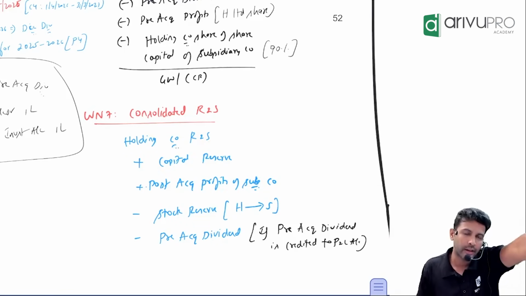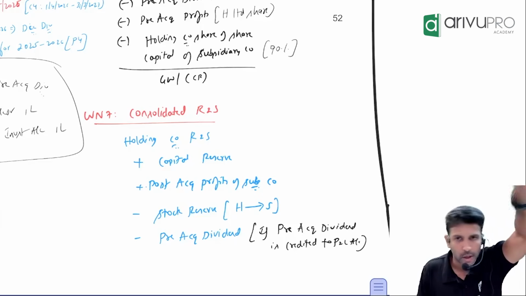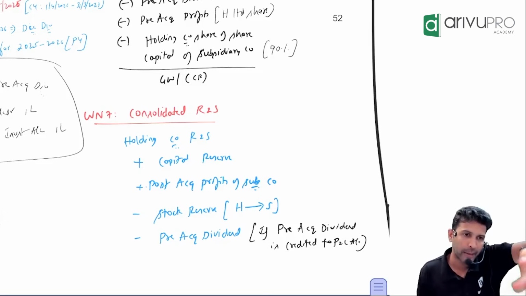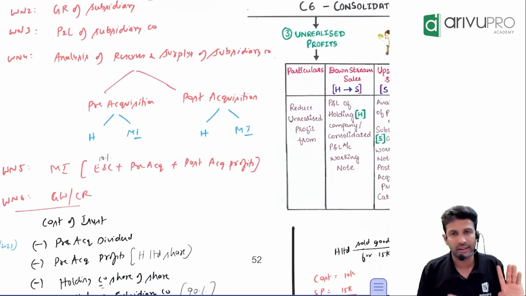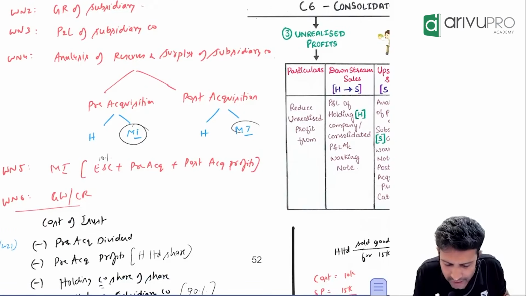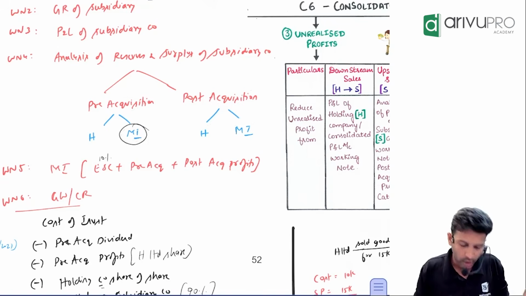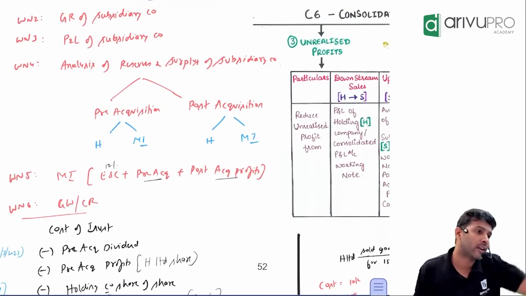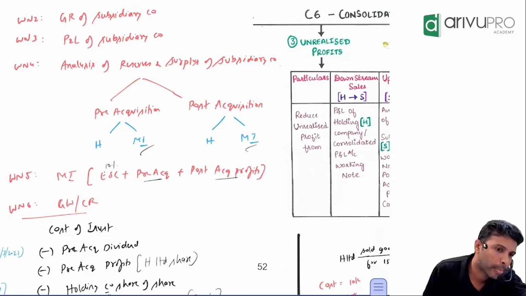Go one step back. The subsidiary company's reserves and surplus we split as what? Pre-acquisition profit and post-acquisition profit. And the pre-acquisition profit we further allocated among holding company and minority; post-acquisition again we allocated among holding company and minority. Should we do anything for the pre-acquisition share of minority interest and the post-acquisition share of minority interest, or is it already done? Already done. Which working note? In working note number 5 only, the pre-acquisition and post-acquisition share of minority is already considered.